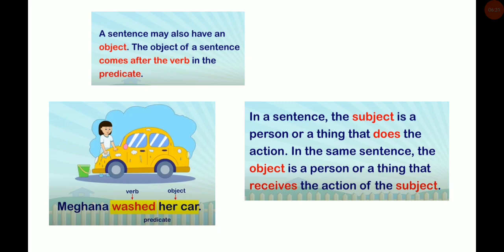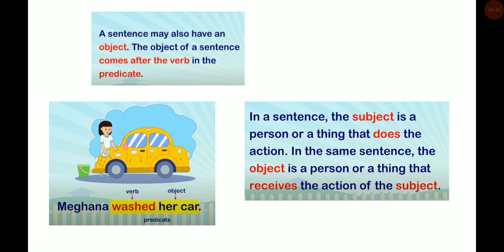Meghna washed her car. What is the object over here? Car is the object. So washed her car is the predicate. And what is the subject in the sentence? The subject is Meghna.